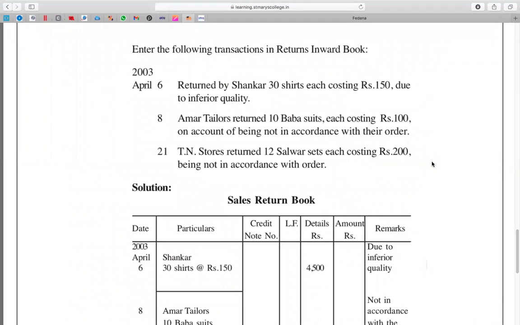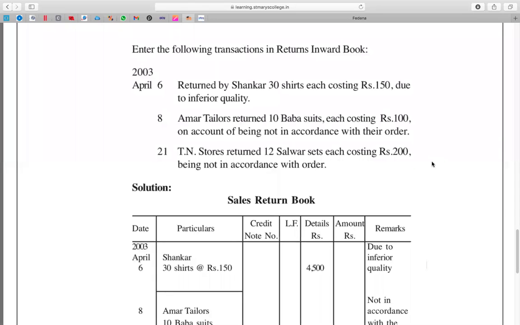Enter the following transactions in the returns inward book. April 6, 2003: returned by Schenker, 30 shirts each costing rupees 150, due to inferior quality. On April 8, Amar Tailors returned 100 Baba suits each costing rupees 100, on account of being not in accordance with their order.